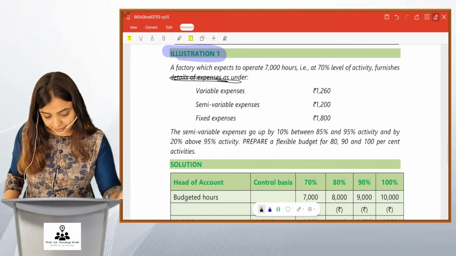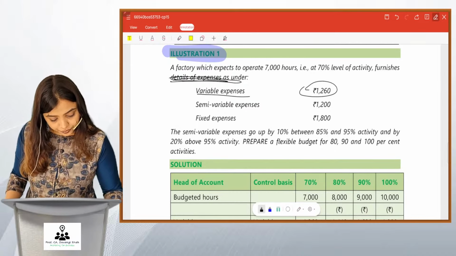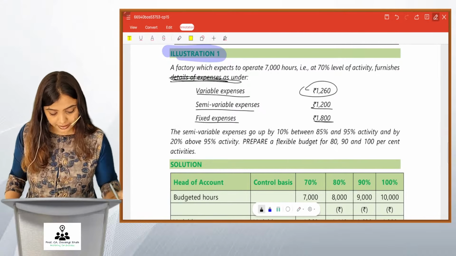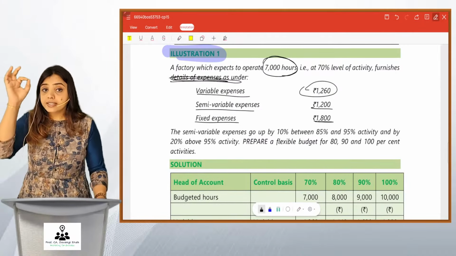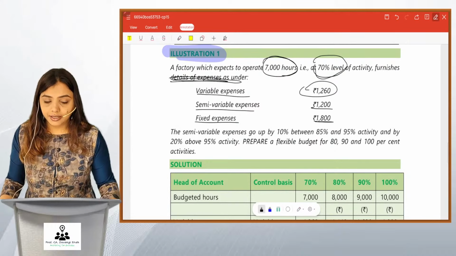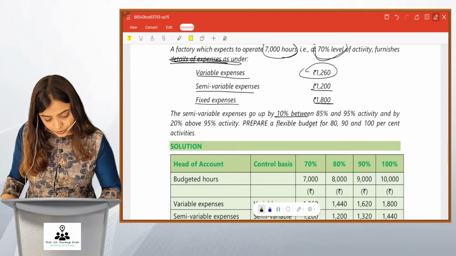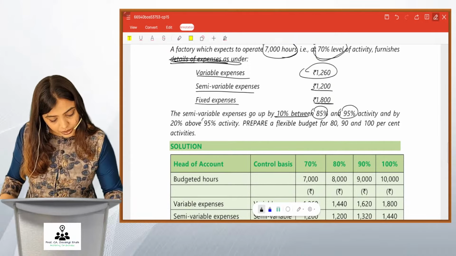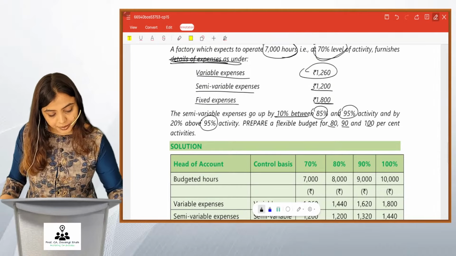of expenses as under. What are the expenses? Variable 1260, semi-variable 1200, fixed expenses 1800. So these are the details at 7,000 hours. And friends, this 7,000 hours is the 70% level of activity. The semi-variable expenses go up by 10% between 85% and 95% activity and by 20% above 95% activity. Prepare a flexible budget for 80, 90 and 100% activities.